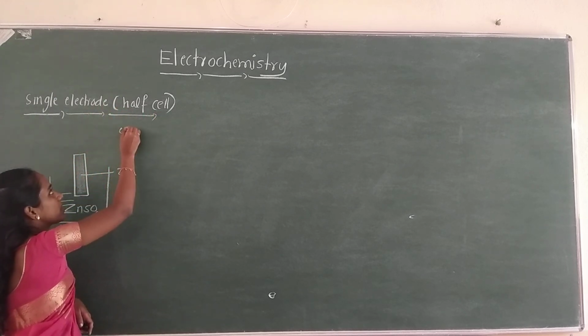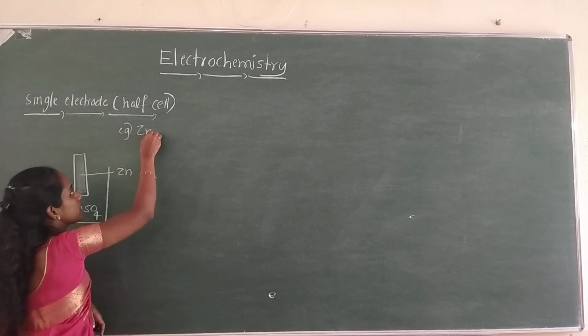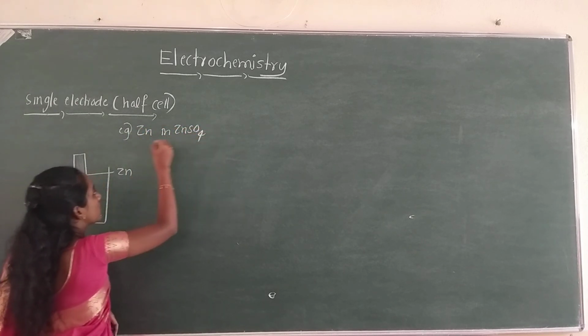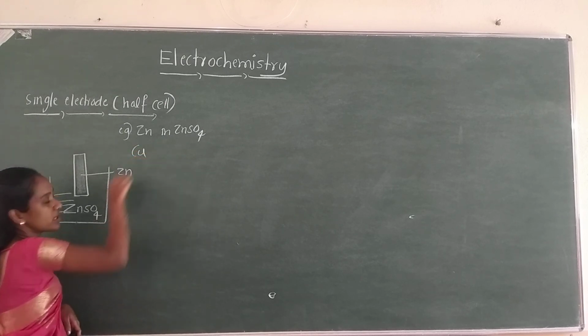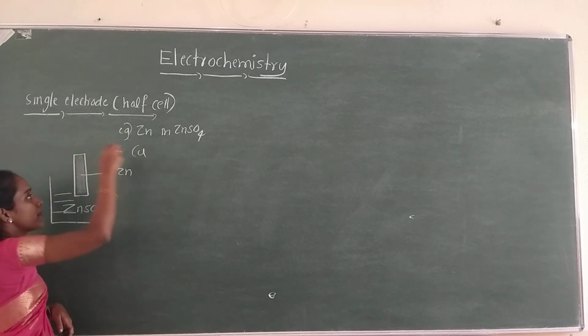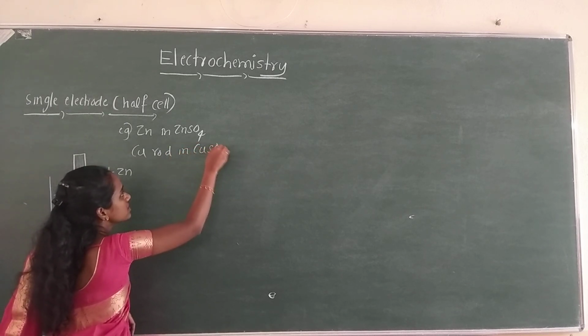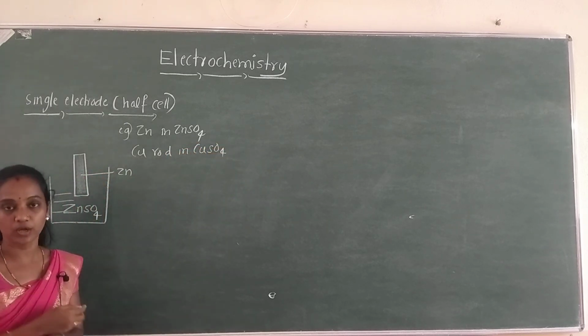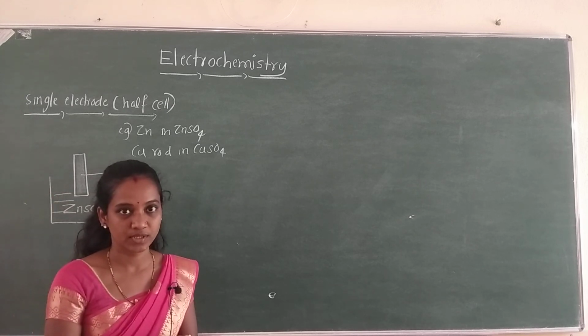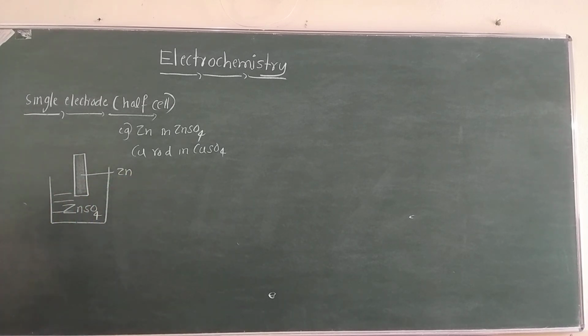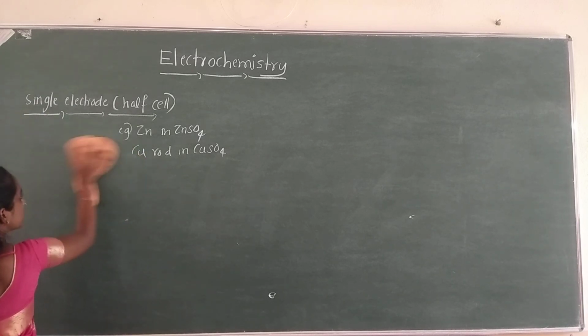For example, you can consider a zinc rod in zinc sulfate solution, or you can also consider a copper rod. If we keep a copper rod in copper sulfate solution, then also it is a single electrode or a half cell. So this is about single electrode.